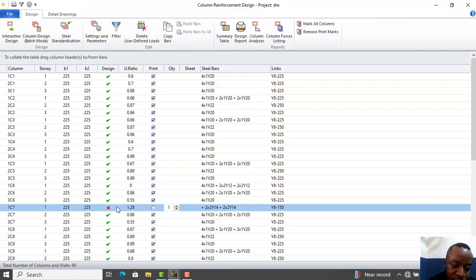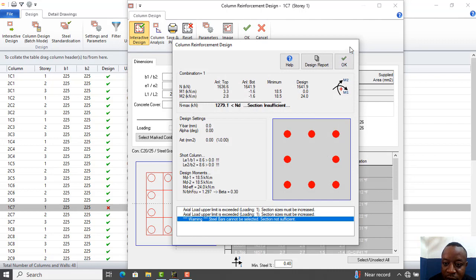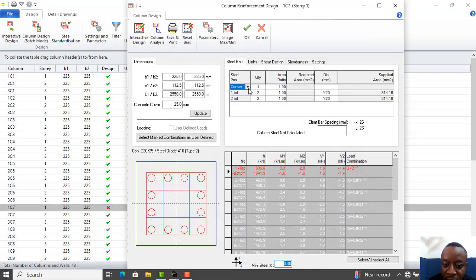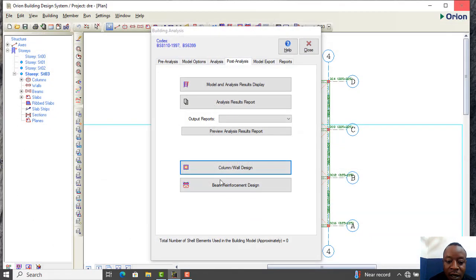Just double click on it. Alright, it shows the dialog box. You go to interactive design to confirm the details. Alright, so I'll click OK from here, and then under the diameter of the bar I'll select y20, and then I'll click OK from here. Alright, so you can see that all the columns have passed. So you can continue with your design. Alright, so I'll close here and then I'll check my beam.